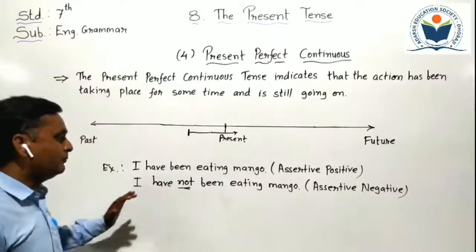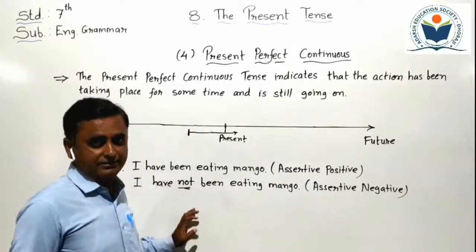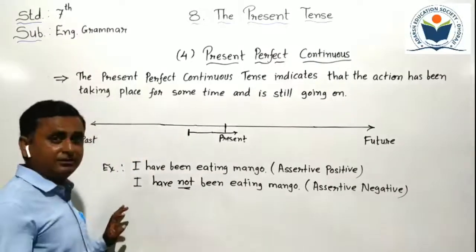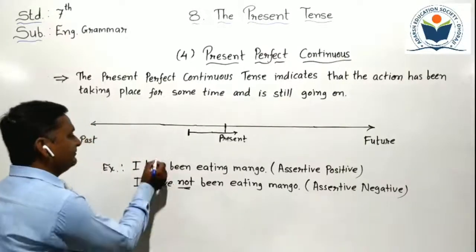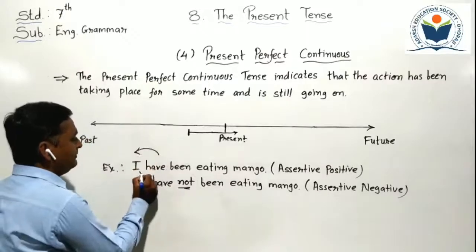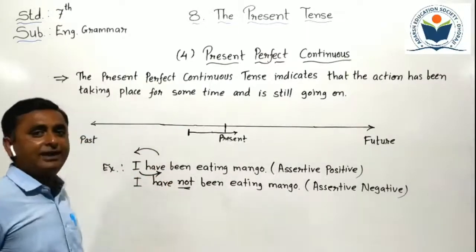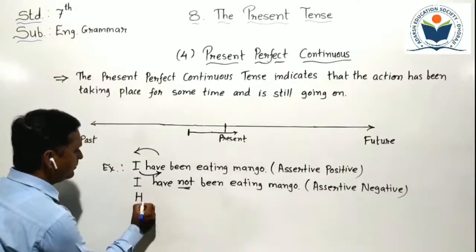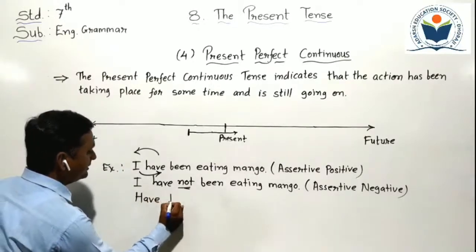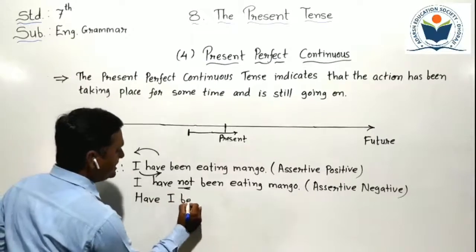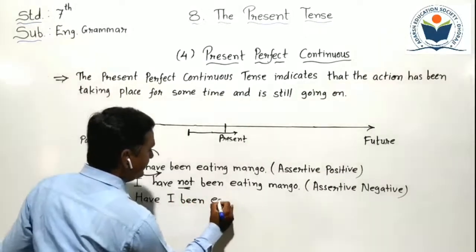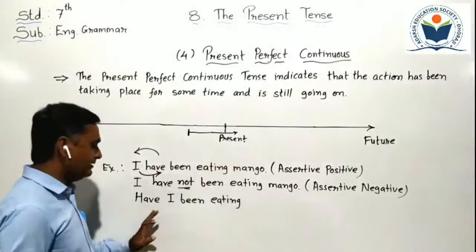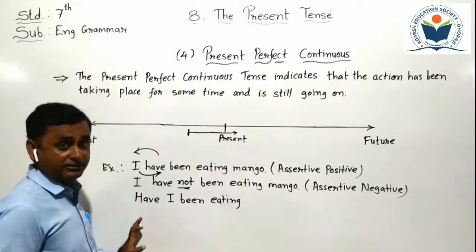Now we have to form interrogative sentence. Interrogative positive. How we form? Just like other tenses' rules, we have to interchange helping verb and subject, and that becomes an interrogative sentence. So what we have to write first? "Have." Just "have". Then "I been eating." Don't drop any word from that sentence. So you have to write all the words.